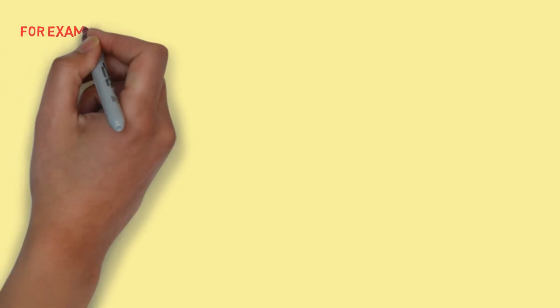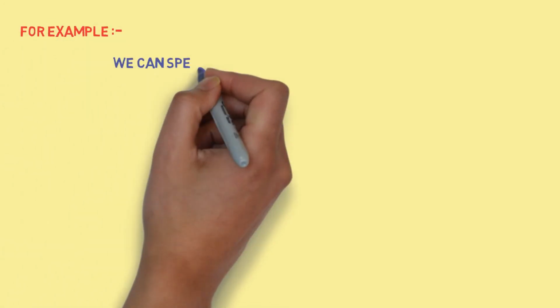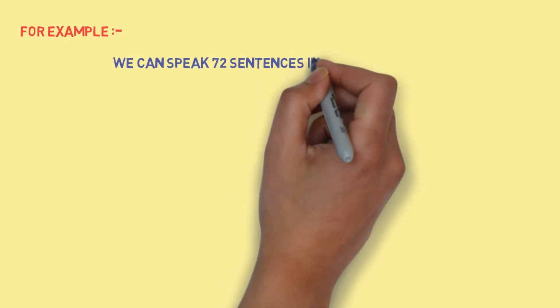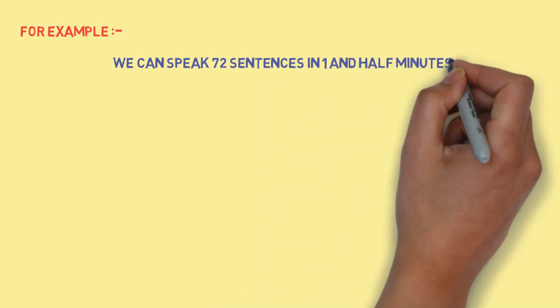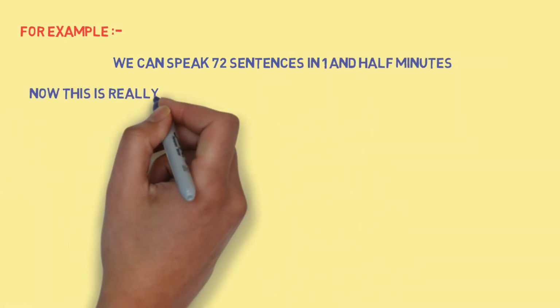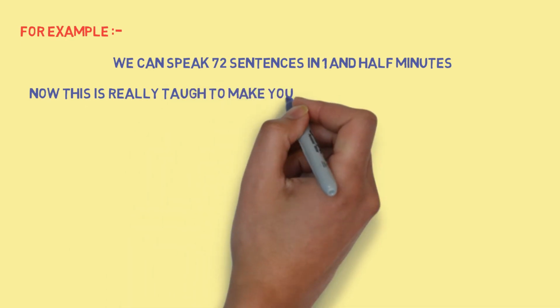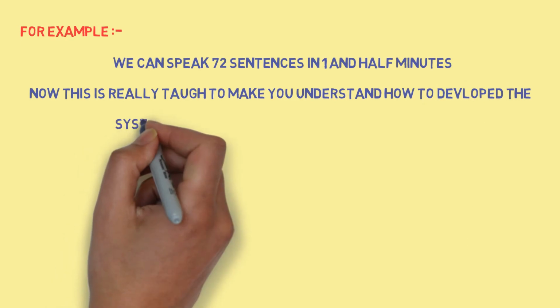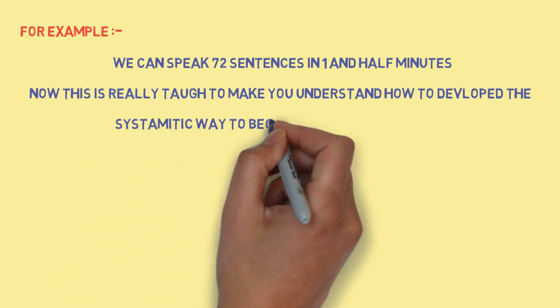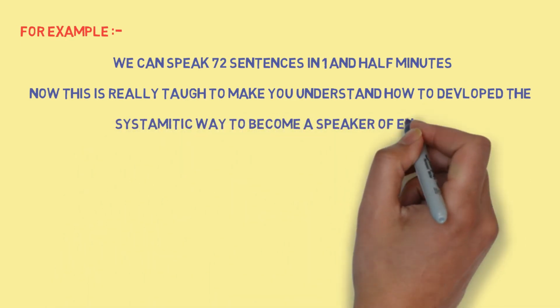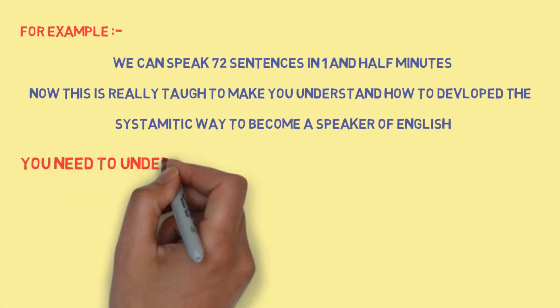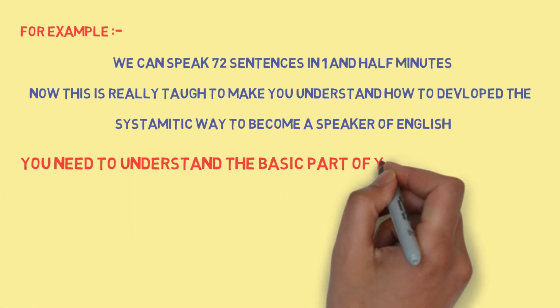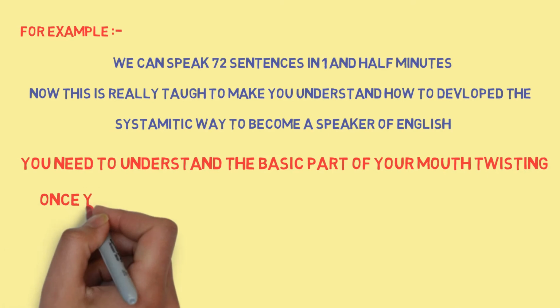For example, we can speak 72 sentences in 1.5 minutes. Now, this is really tough, so let me help you understand how to develop a systematic way to become a speaker of English. You need to understand the basic part of your mouth twisting.